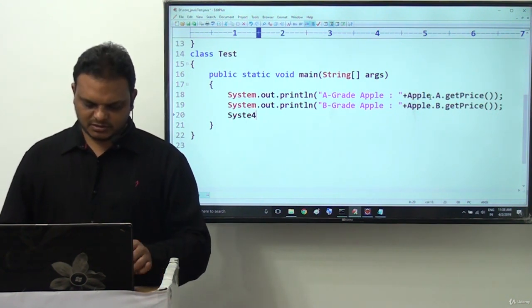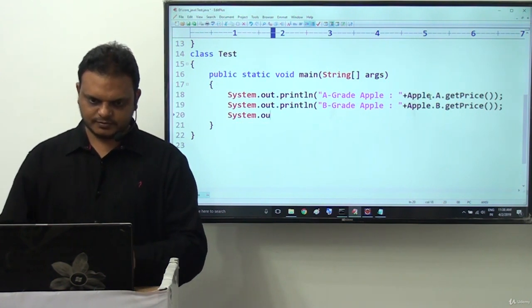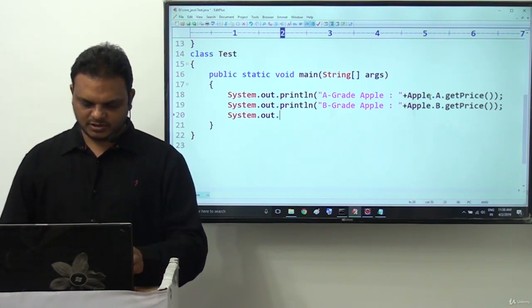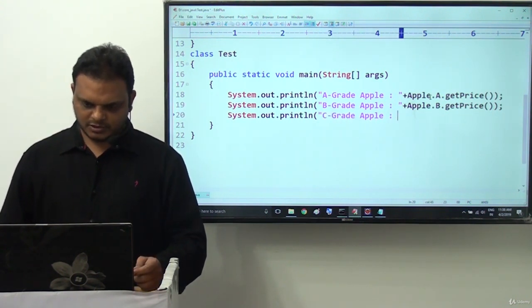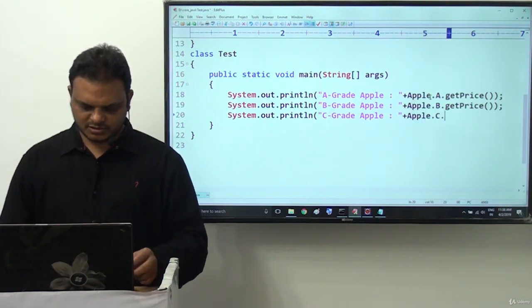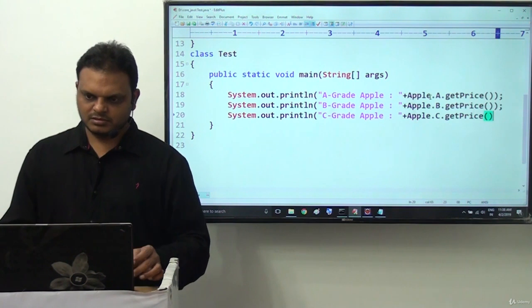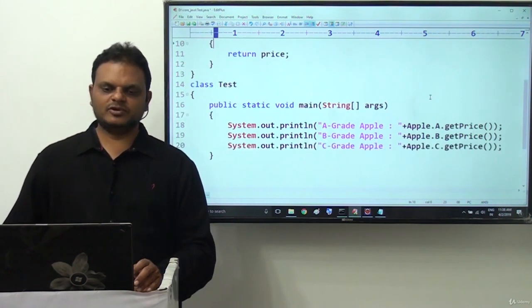Next, System.out.println of C grade Apple colon plus Apple dot C dot getPrice method. So like this we are able to access it and execute our content clearly.